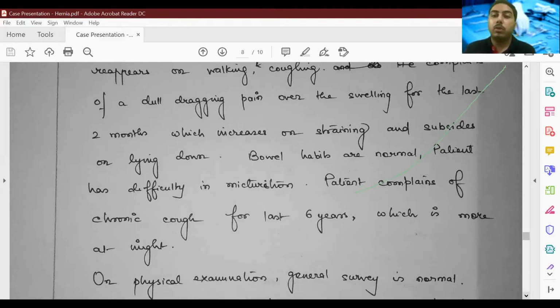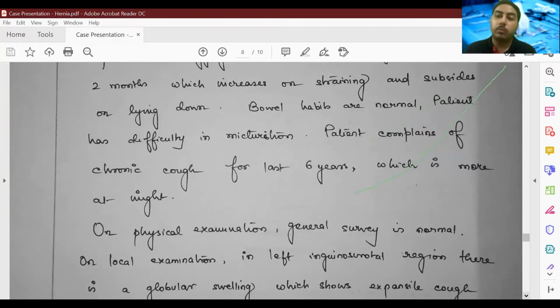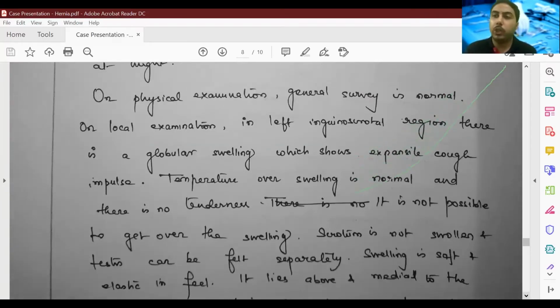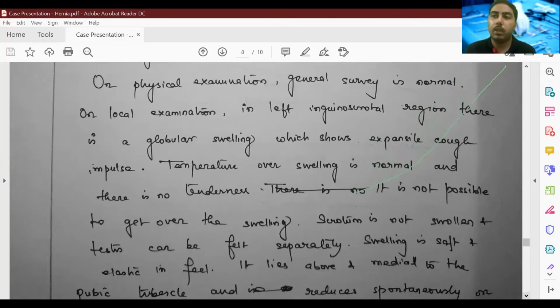Next, to move on to the physical examination findings. So general survey, you can say is normal, or you can write a very short line about it, that the vitals are within normal limits and we have no pallor, those things. You can either expand this point, or if you don't have time, you can write it like that also. On local examination, this is important. You have to write about the local examination in a bit of detail, because that's a very important thing that we are focusing on. So just summarize what you have written in the previous parts.